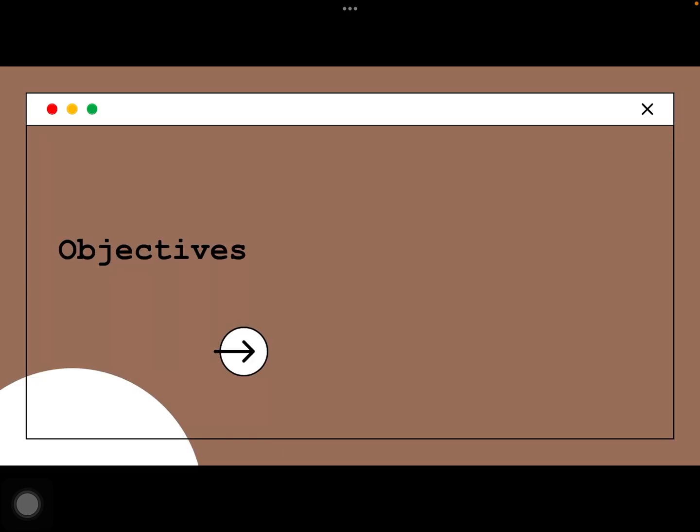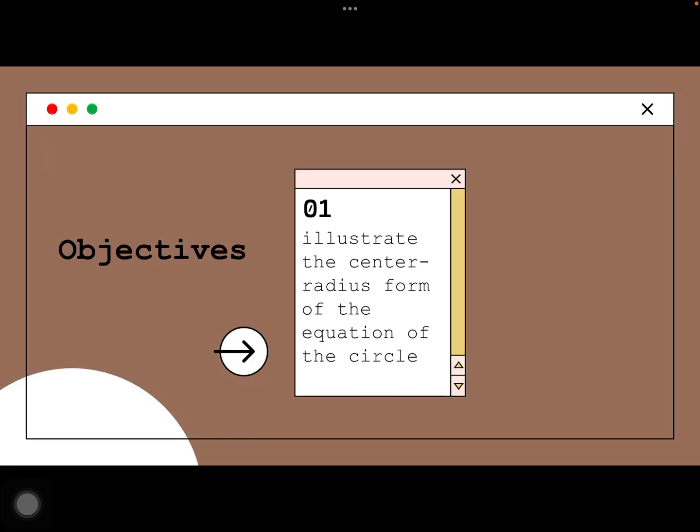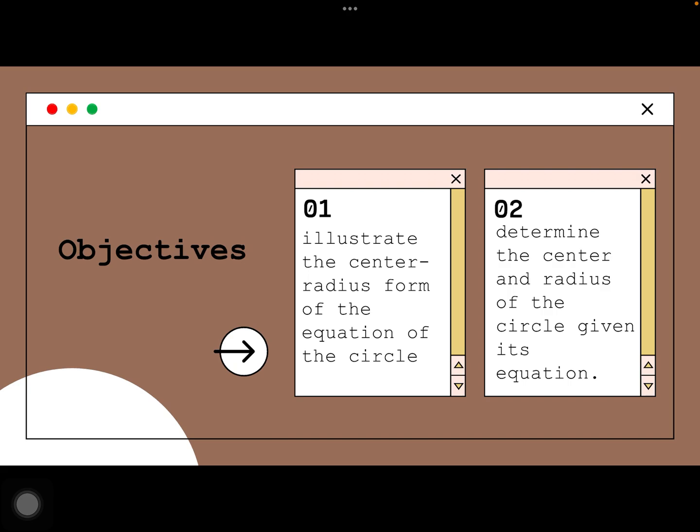So for today's objectives, we have two. First is to illustrate the center radius form of the equation of the circle. And we also have here to determine the center and radius of the circle given its equation.